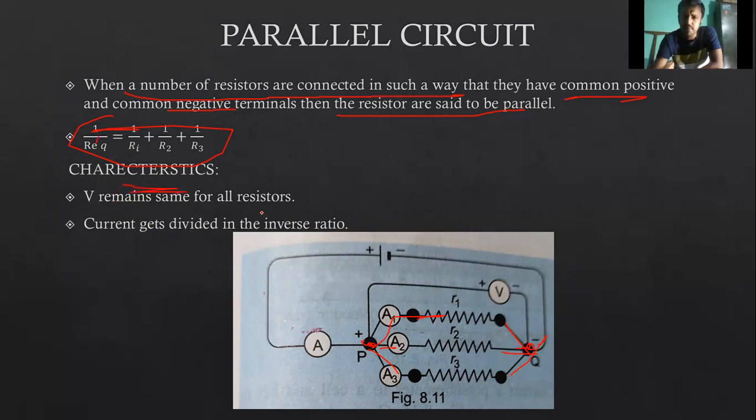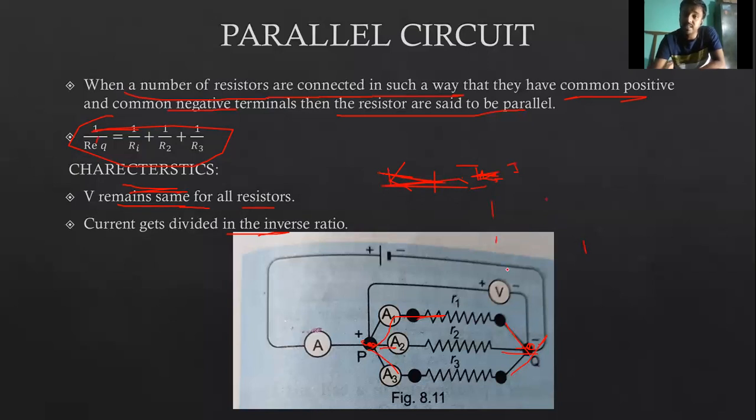Characteristic: the potential difference remains the same for all resistors. Current gets divided. If I is the main current and it is divided into two parts, then I is equal to I1 plus I2, where I1 is I by 2 and I2 is also I by 2.